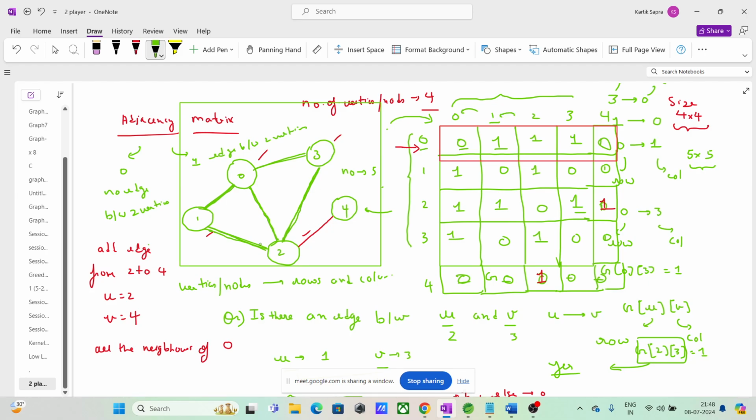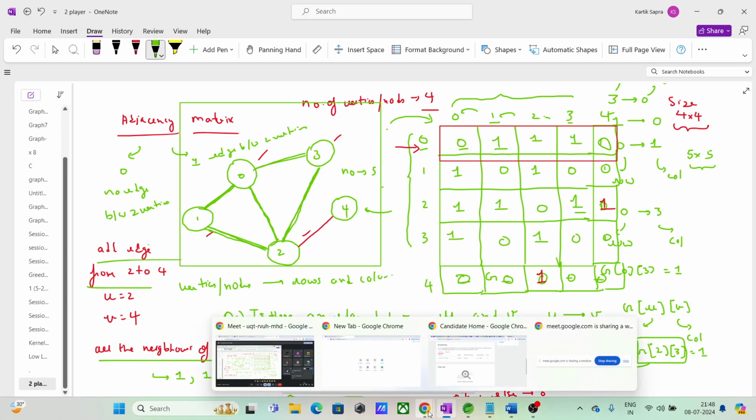Is 1 a neighbor of 0? Yes, because 1 is there. Is 2 a neighbor of 0? Yes, because 1 is there. Is 3 a neighbor of 0? Yes, because 1 is there. Is 4 a neighbor of 0? No, because 0 is there. Right. So guys, what is the time complexity of finding all neighbors of a particular vertex?